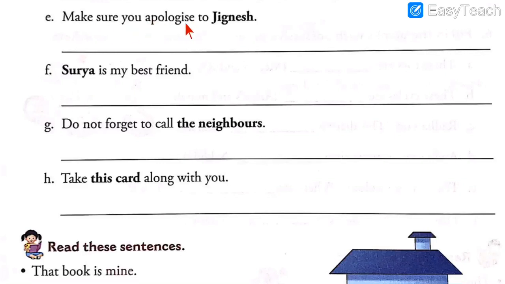Make sure you apologize. Apologize means to say sorry. When you do something wrong, you must apologize. So make sure you apologize to whom? To whom should you apologize? You should apologize to Jignesh. Did you notice I asked the question whom, I did not say who. So whom is called an object pronoun and we have to use him. In the answer we cannot use he because he is a subject pronoun, him is an object pronoun.